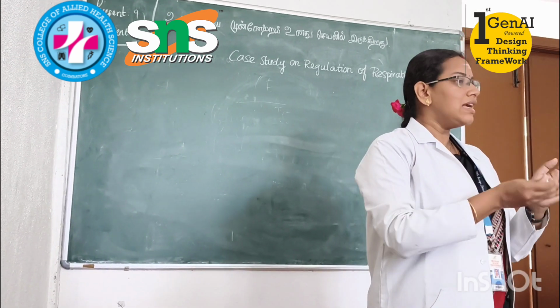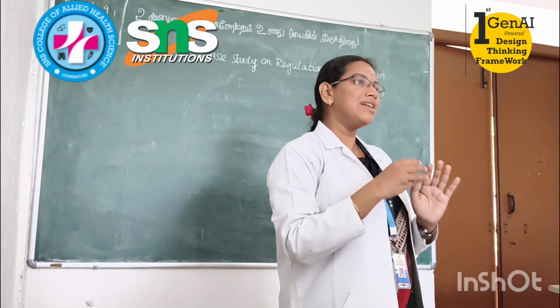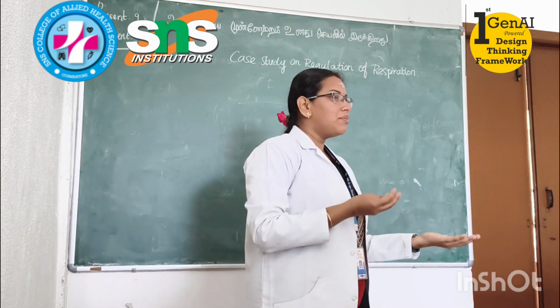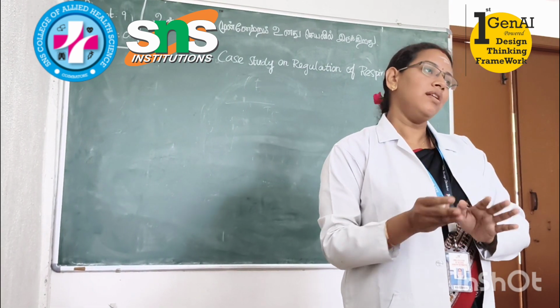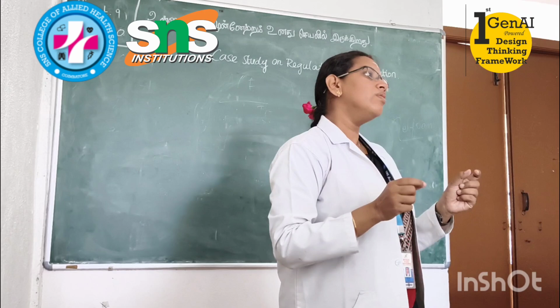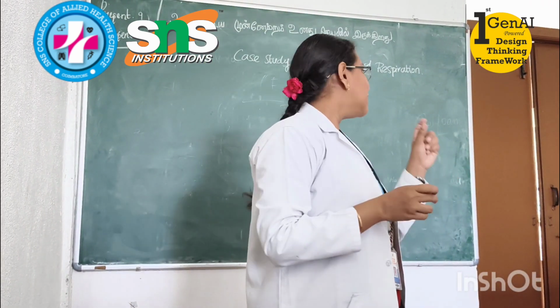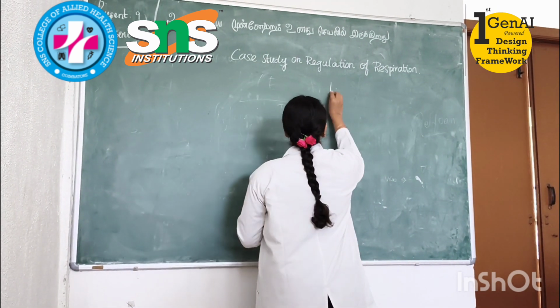Once he had rested for some time, this hyperventilation corrected on its own after 5 minutes. Some other persons came and gave him some water, so he settled down and the hyperventilation settled. How that hyperventilation happens and how it settles down is called regulation of respiration. So the condition that happened is